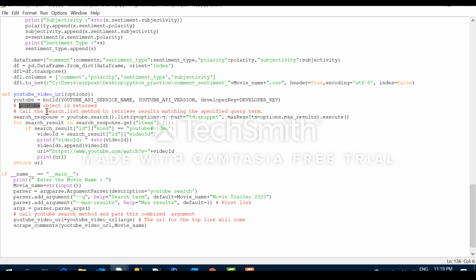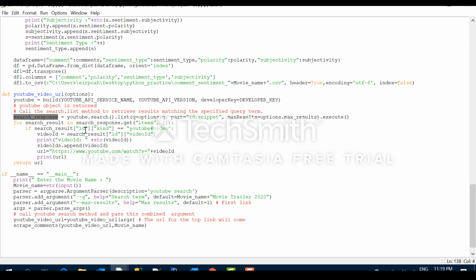There you have to use this search list method to retrieve the results matching the specified query term. This search response will give you a dictionary where ID, kind, and this kind of things will be there. We are actually interested in video types only, so we have to give this condition where search result ID kind is equal to YouTube video. Then only we will take the video ID and create the URL.